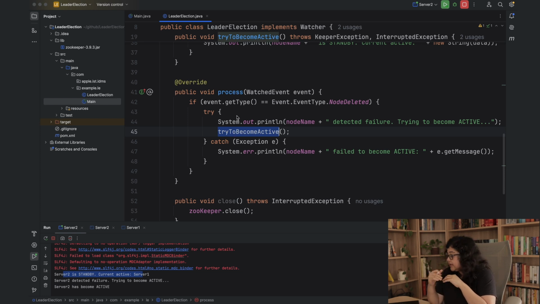So this is how HDFS is using Zookeeper behind the scenes to always have one active name node. So in this video, we have discussed what is redirection, why it matters, and how HDFS is using Zookeeper to always have one active name node.